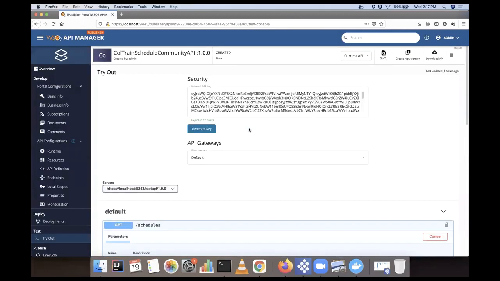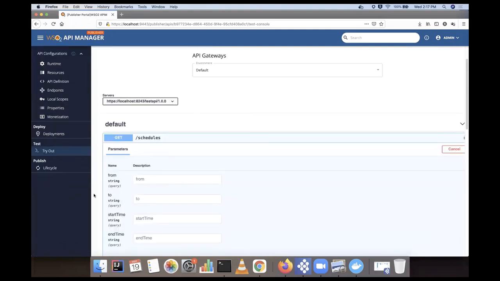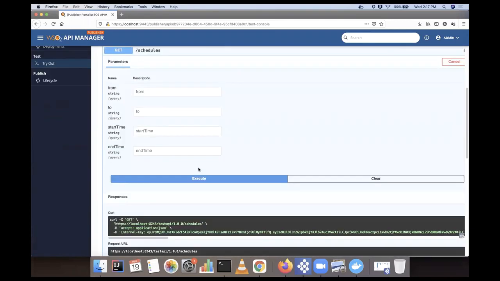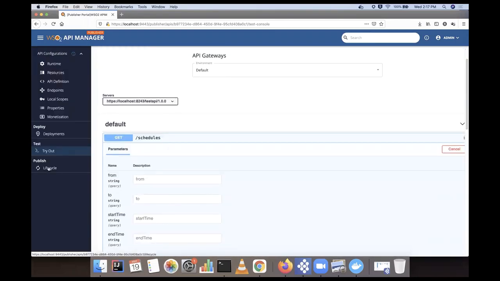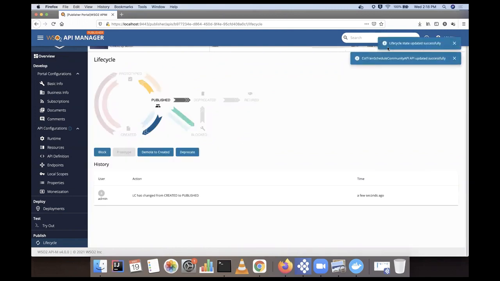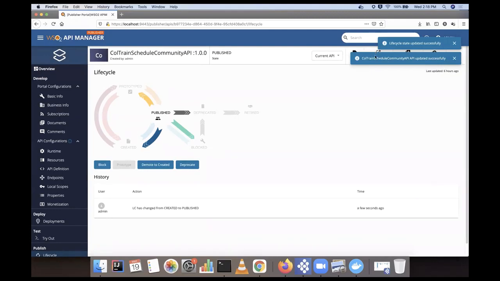With the test key, you can do some tests and verify how this works. You get the response, so your backend works. Now you are fully satisfied with your API. Finally, as the last option, you can go to publish, and you have completed all the steps you need to publish the API. Then you can publish your API. Right? Now this API is published, and you can go and view this API in the portal itself. You can see this in the developer portal.